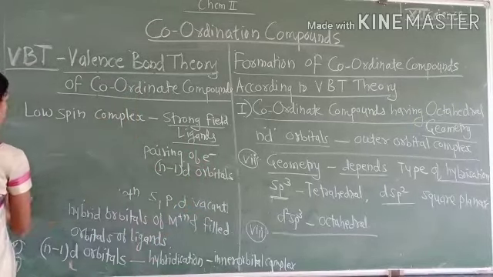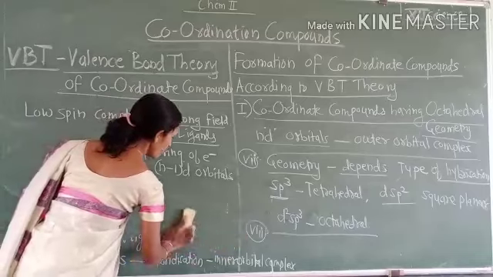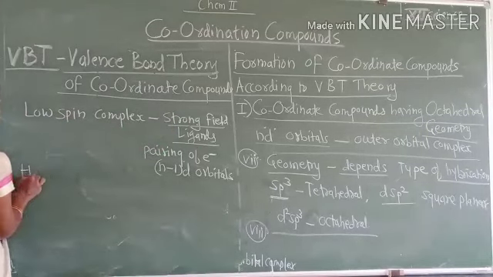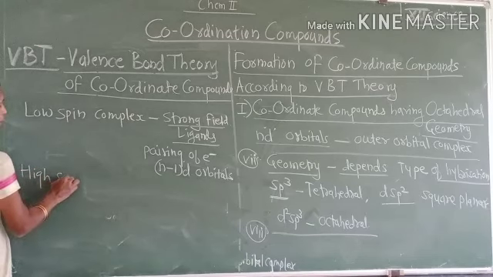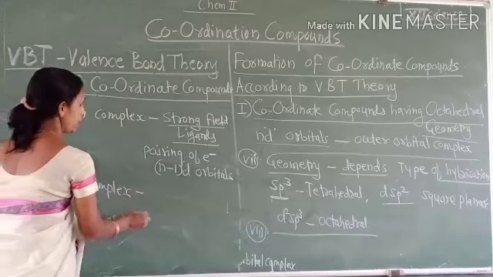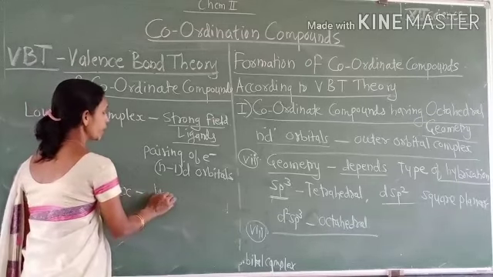Similarly, high spin complex formation takes place if there are weak field ligands.